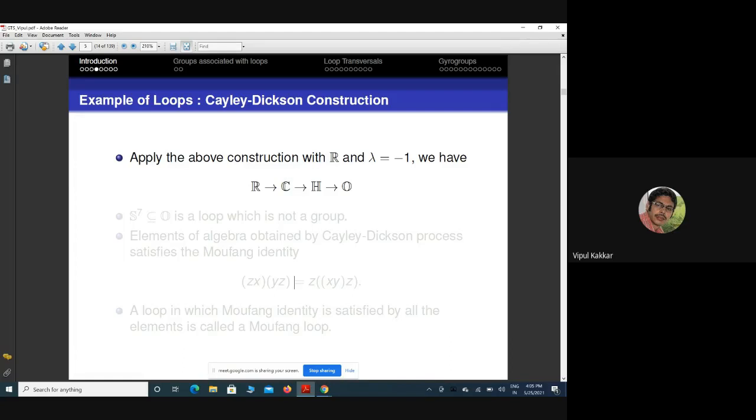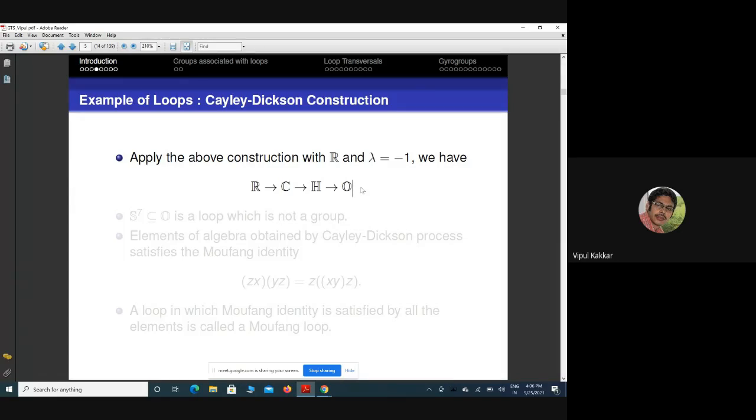So if we double the complex numbers, we get the Hamiltonians, and if we double the H, we get the octonions. And we know that from C to H, we lose commutativity, and from H to O, we lose associativity. And this O, as a vector space, is isomorphic to R8, the 8-dimensional real vector space.